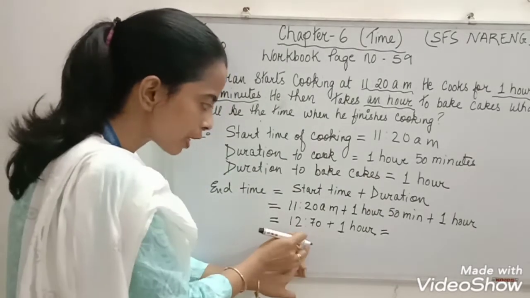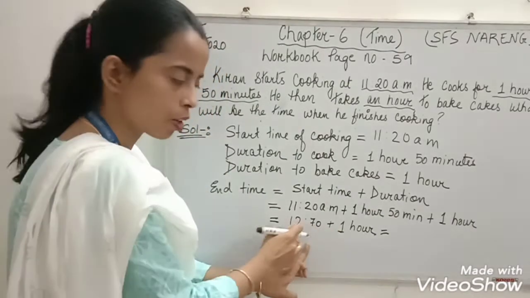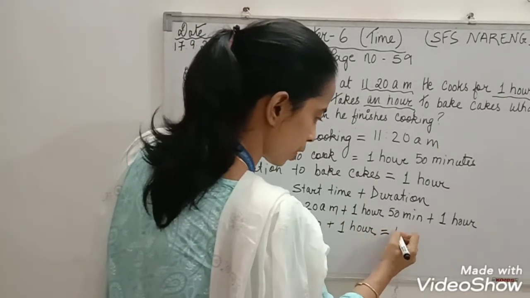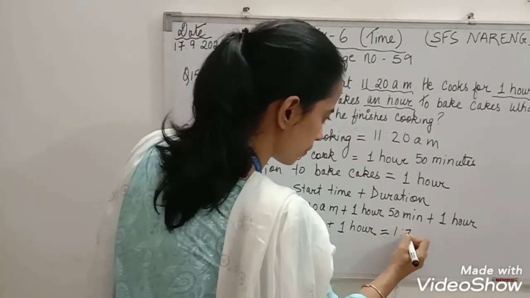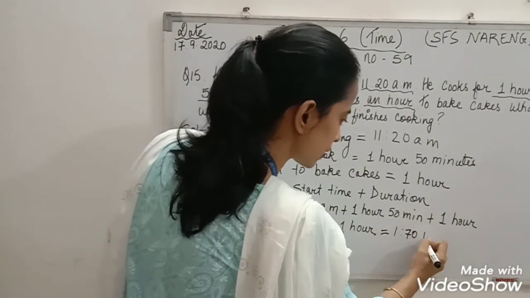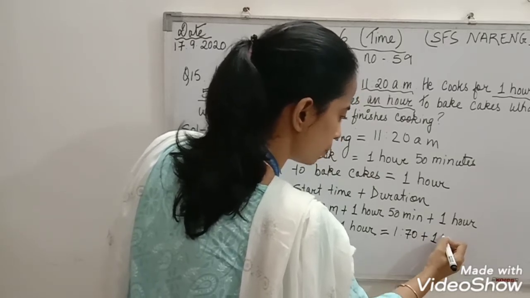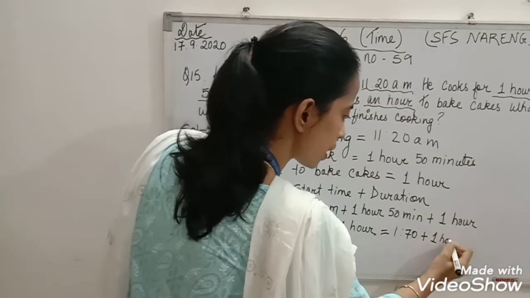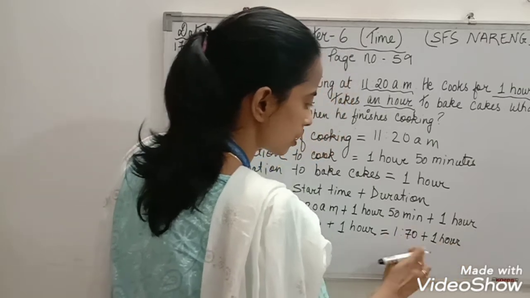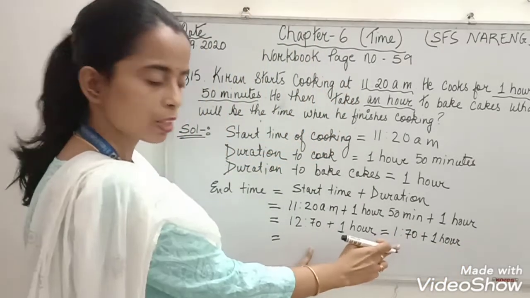That 60 minutes you have to add with 1 o'clock. So here what comes? 1 hour 70 minutes. Plus again 1 hour. Why 1 hour?